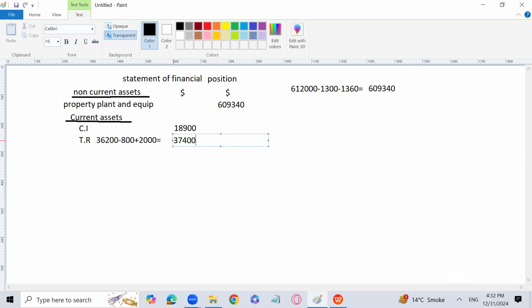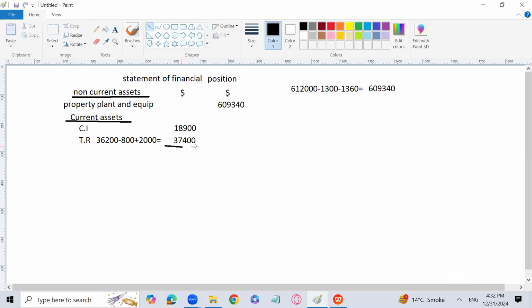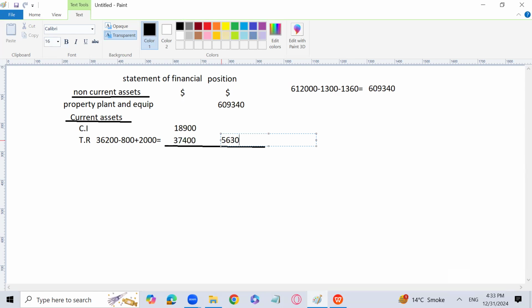So the total of current assets, I will write in the next column. That is going to be 56,300. And the total assets will be 665,640. That is going to be our total assets. Next is going to be equity and liabilities.